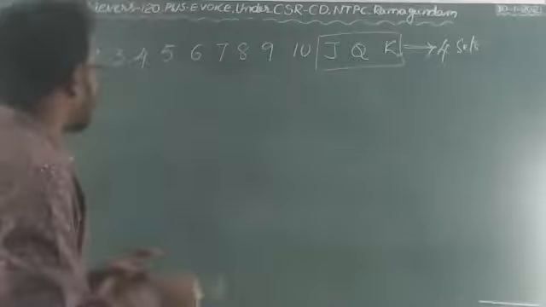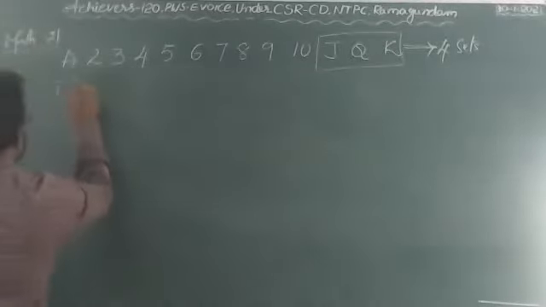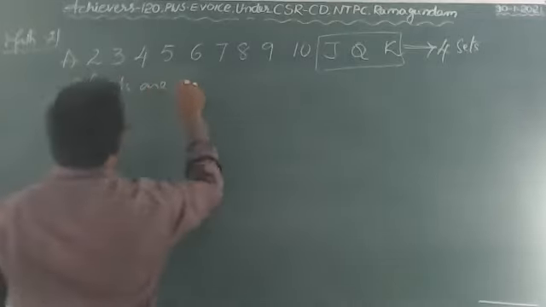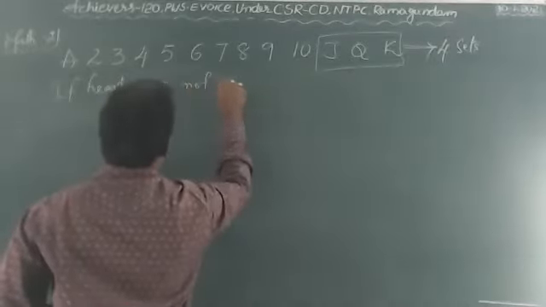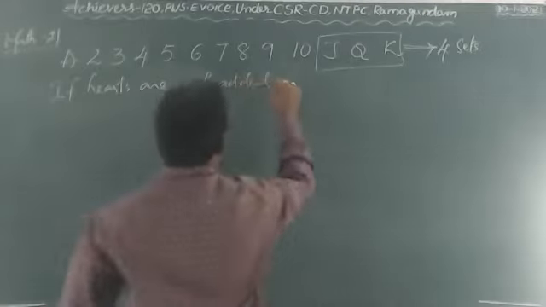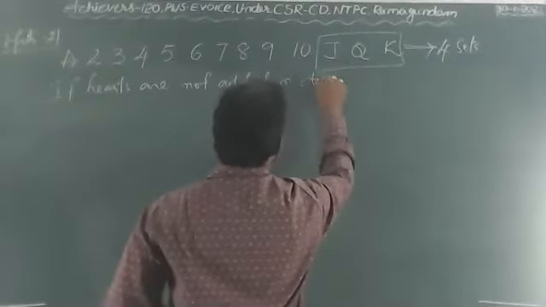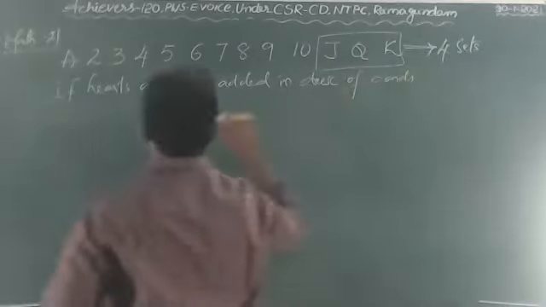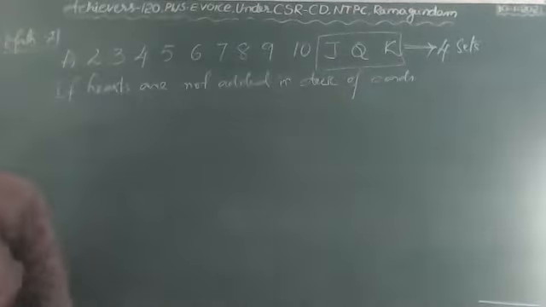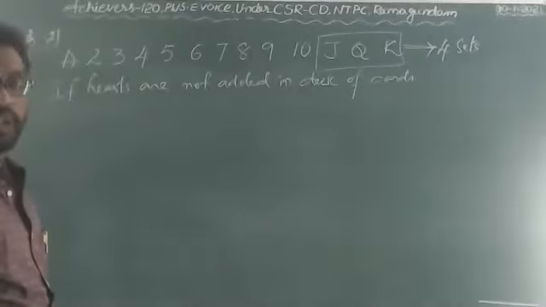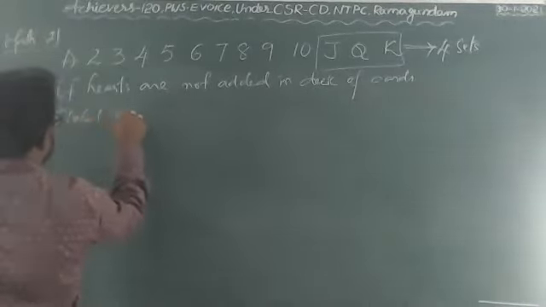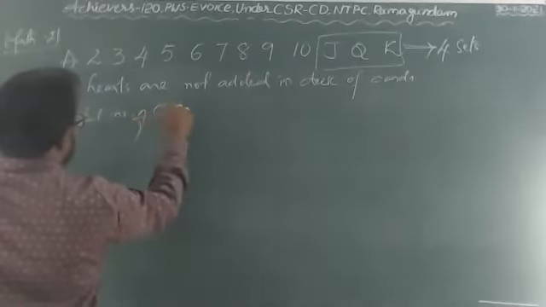Face cards. Condition is there: if hearts are not added in the deck of cards. What about the total number of cards?